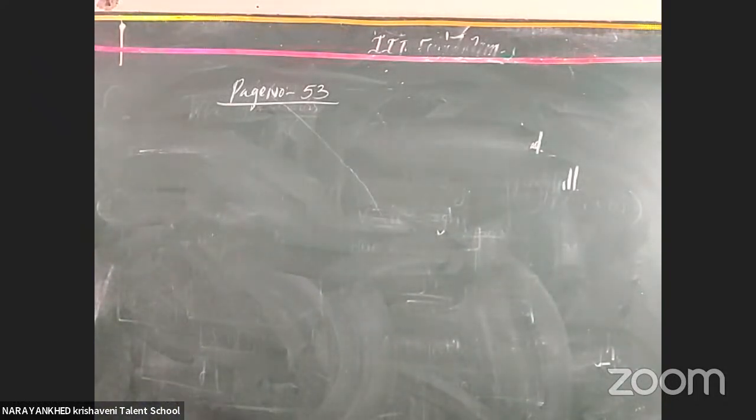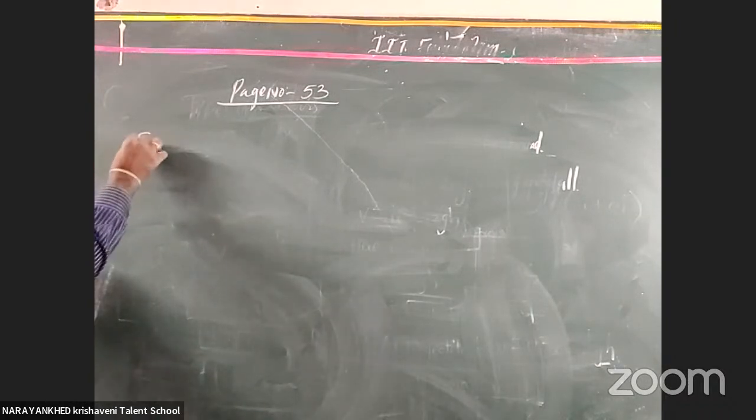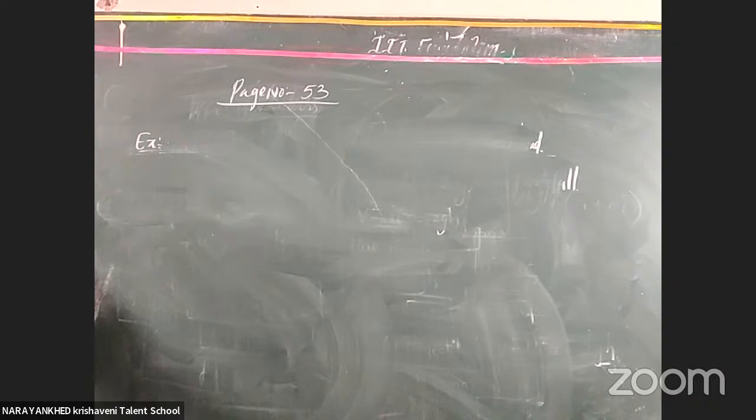What are the examples here? A ball thrown vertically. Example problem: a ball thrown vertically upward returns 6 seconds later. The greatest height reached by the ball is? Clear or not? It means what is the maximum height reached by that ball when it is thrown.